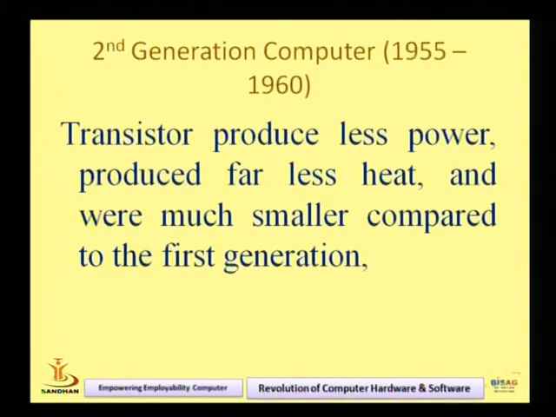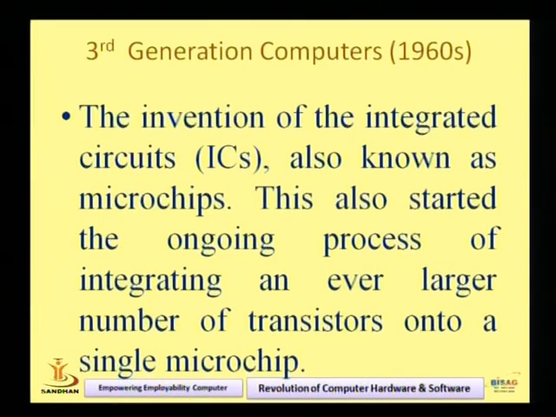Now the third generation computers have integrated circuits. It is called IC, right? Integrated circuit, it is an IC. It is the era of IC, and the duration of the third generation computer is the 1960s, right? After the 1960s, third generation computers were invented, and the main characteristic of the third generation computer is integrated circuits. It is also known as microchips. So this is the third generation of computers.